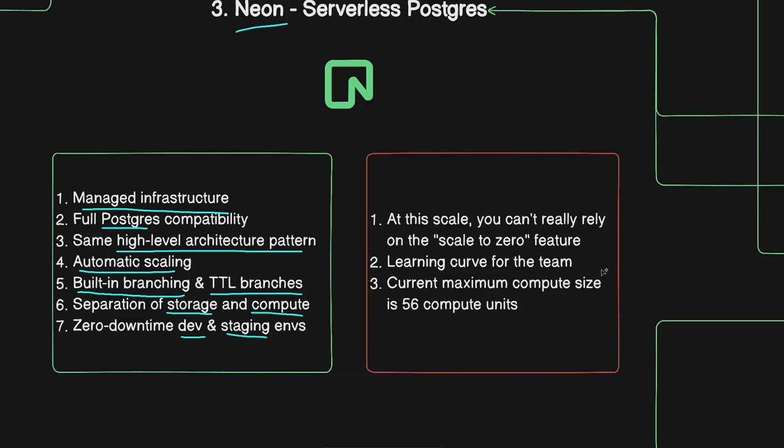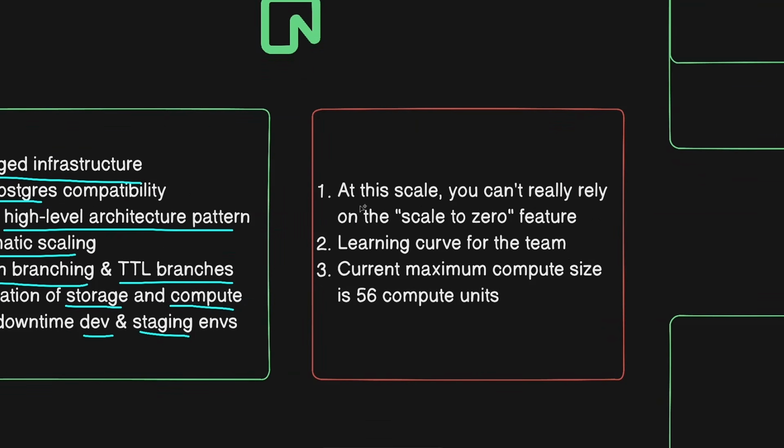Of course, this has a couple of cons. First of all, at this scale, you can't really rely on the scale to zero feature. If you're talking about 200 million daily active users, then of course you won't benefit from scale to zero because you will always have users using the platform. There is also a small learning curve for the team, because if all team members are used to traditional PostgreSQL operations, then they also need to learn concepts like compute storage separation, branch lifecycle management, scale to zero behavior, and more functionalities that Neon provides.